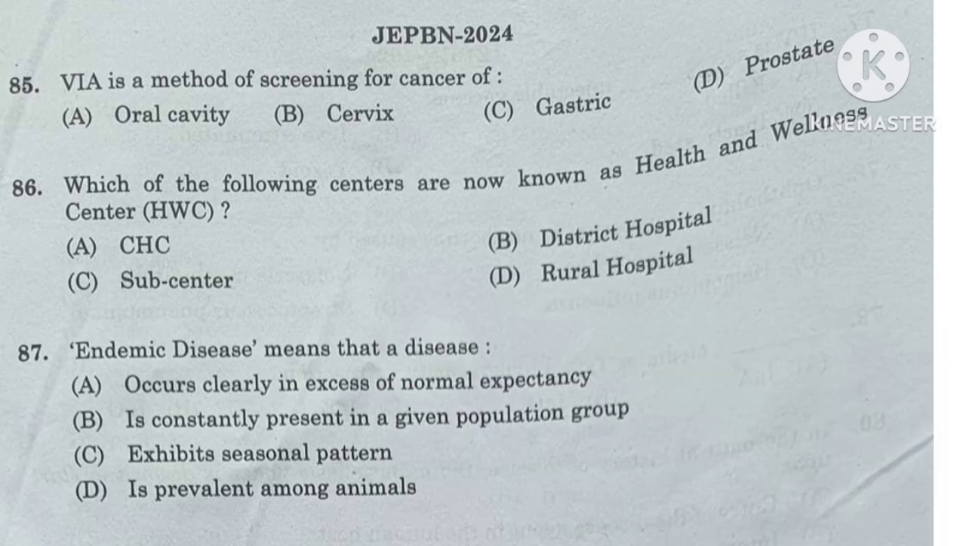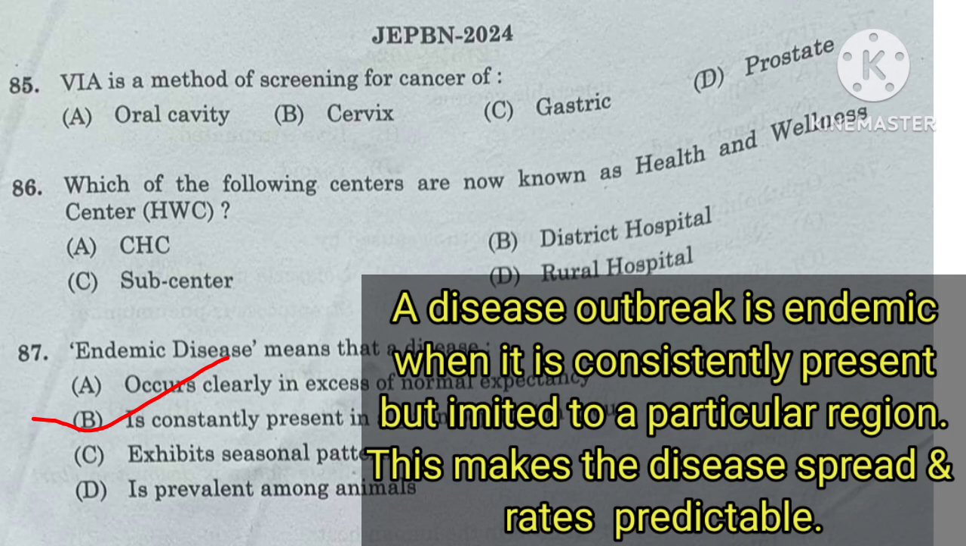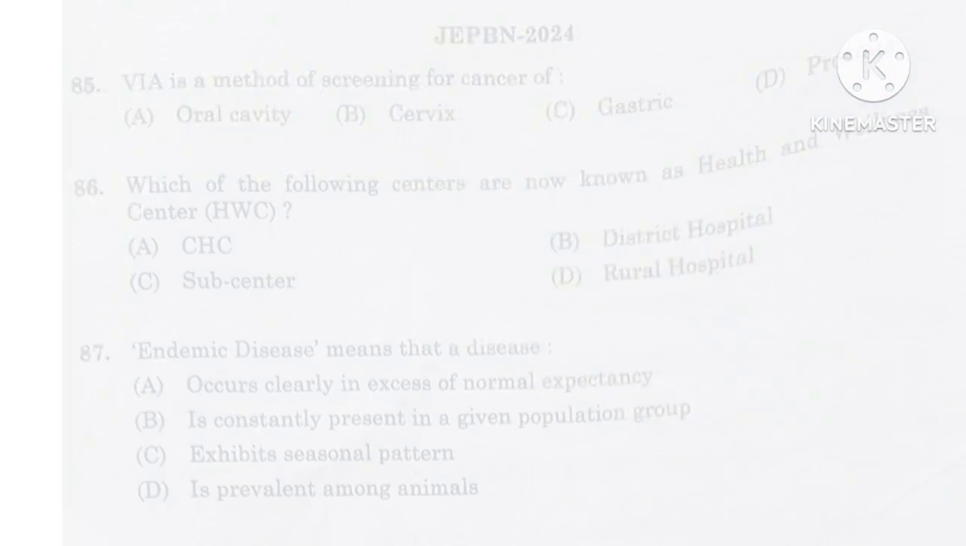Question number 87. The endemic disease means that a disease occurs clearly in excess of normal expectancy, is constantly present in a given population group, exhibits the seasonal pattern, or option D, is prevalent among the animals. A disease outbreak is endemic when it is consistently present but limited to a particular region, and this makes the disease spread and rates predictable. Malaria, for example, is considered endemic in certain countries and regions.